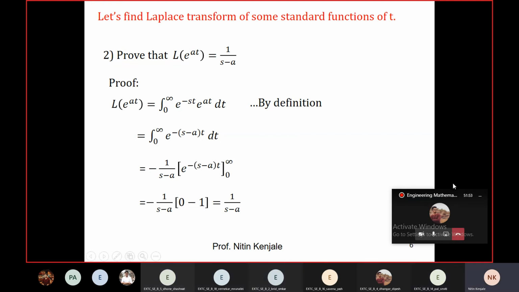Yes, sir. Now we will consider this as a formula for finding any further Laplaces of this kind. What I mean by this, I'll tell you. I'm going to replace a by something else. Say a is equal to 3. Then Laplace of e raised to 3t will be, can you tell me?